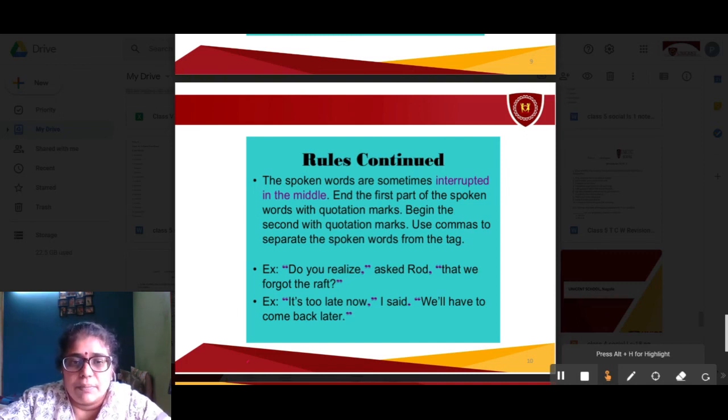Look at this example. "Do you realize," asked Rod, "that we forgot the raft?" Both parts are said by Rod only. "Do you realize," first he said and he stopped, he interrupted, "that we forgot the raft." Now, see the second example. "It's too late now," I said. "We will have to come back later."